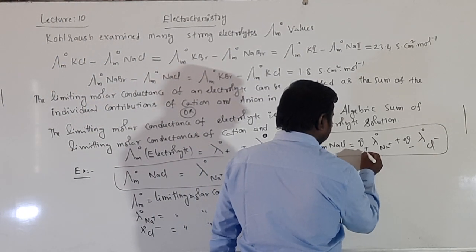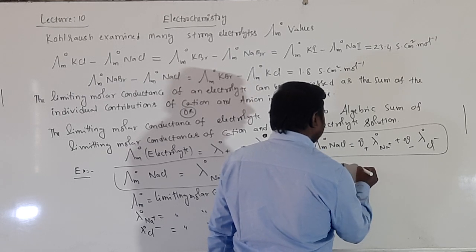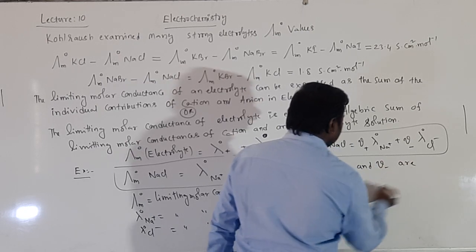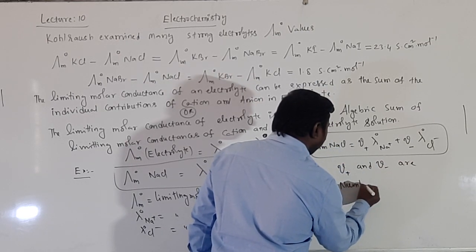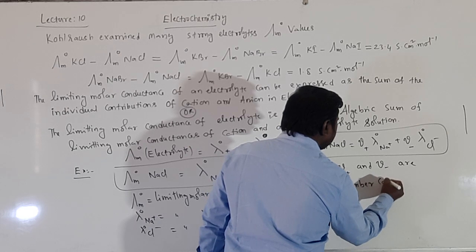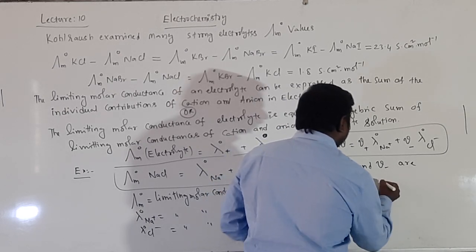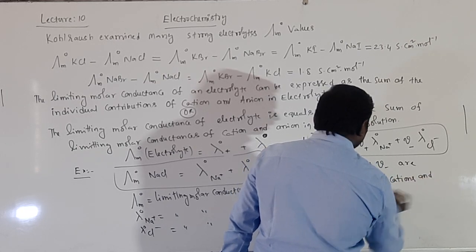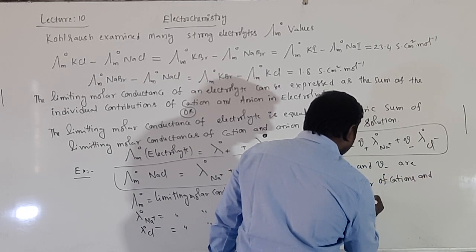Then nu plus and nu minus are the number of cations and the number of anions.